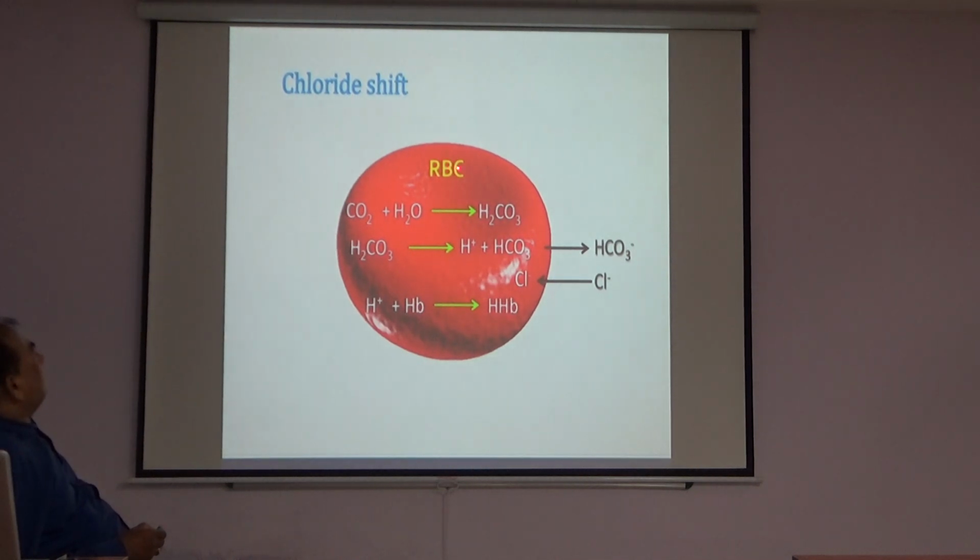Chloride shift. In the RBC, carbon dioxide and water combine to form carbonic acid. Carbonic acid dissociates to form hydrogen ion and bicarbonate ion. The bicarbonate ion goes to the extracellular fluid, and chloride comes inside the RBC in replacement of bicarbonate ion. The bicarbonate ion goes outside from the RBC and chloride comes into the RBC. And this hydrogen ion combines with hemoglobin to form hydrogen hemoglobin.